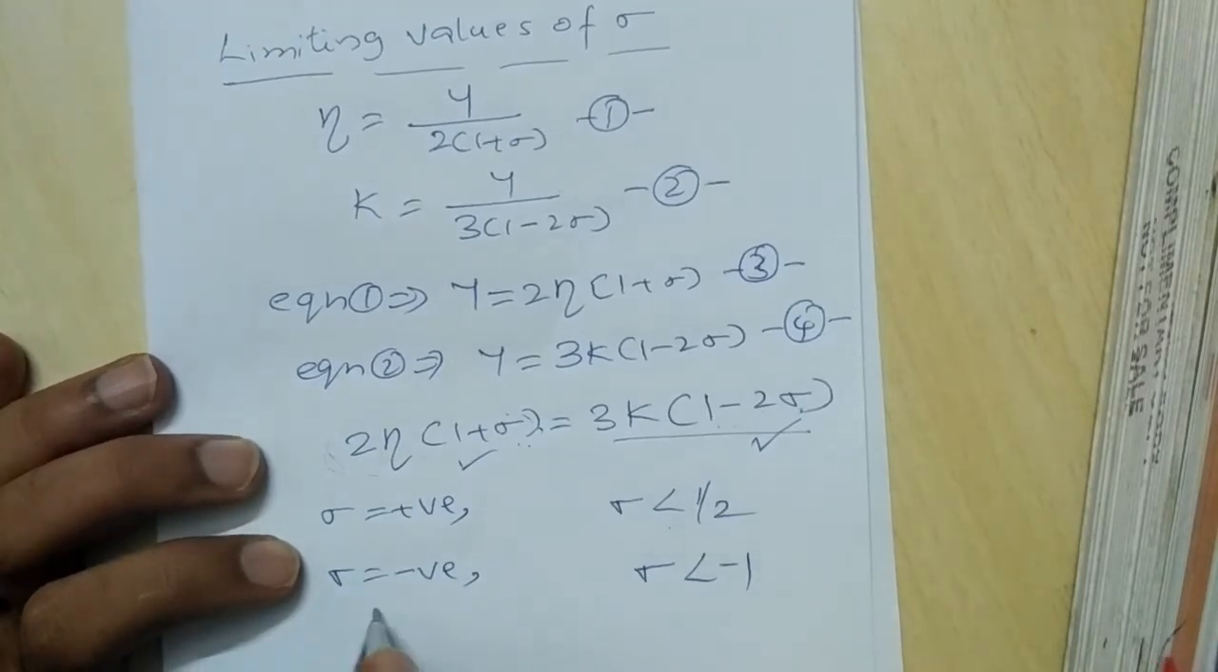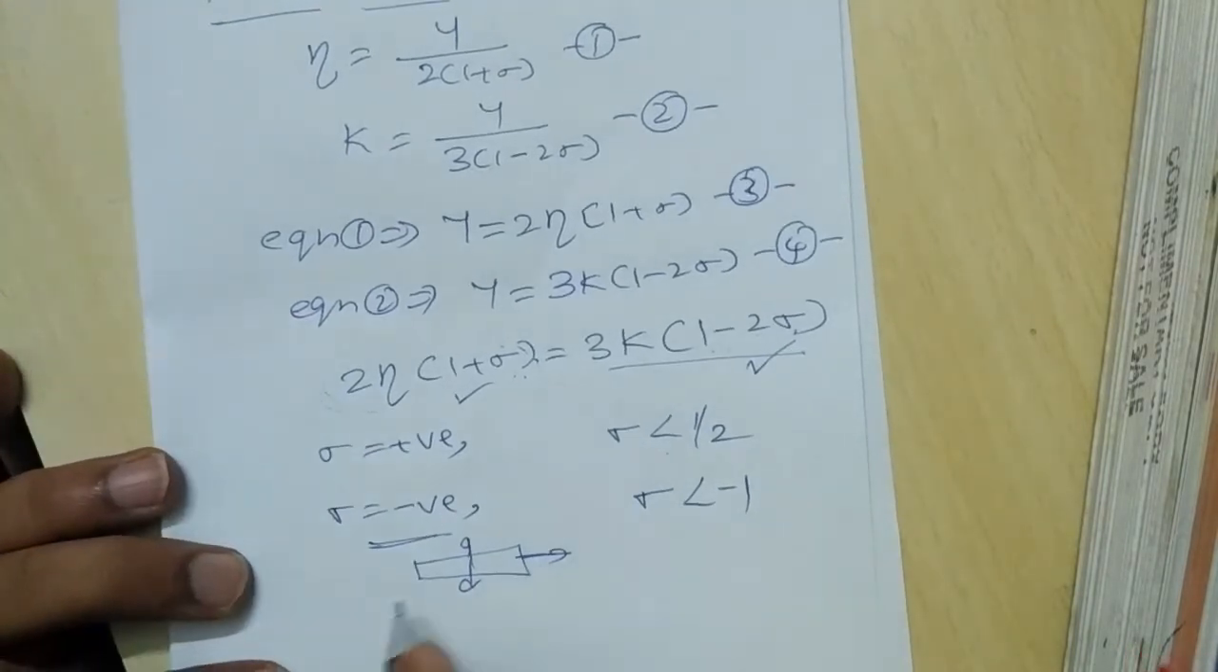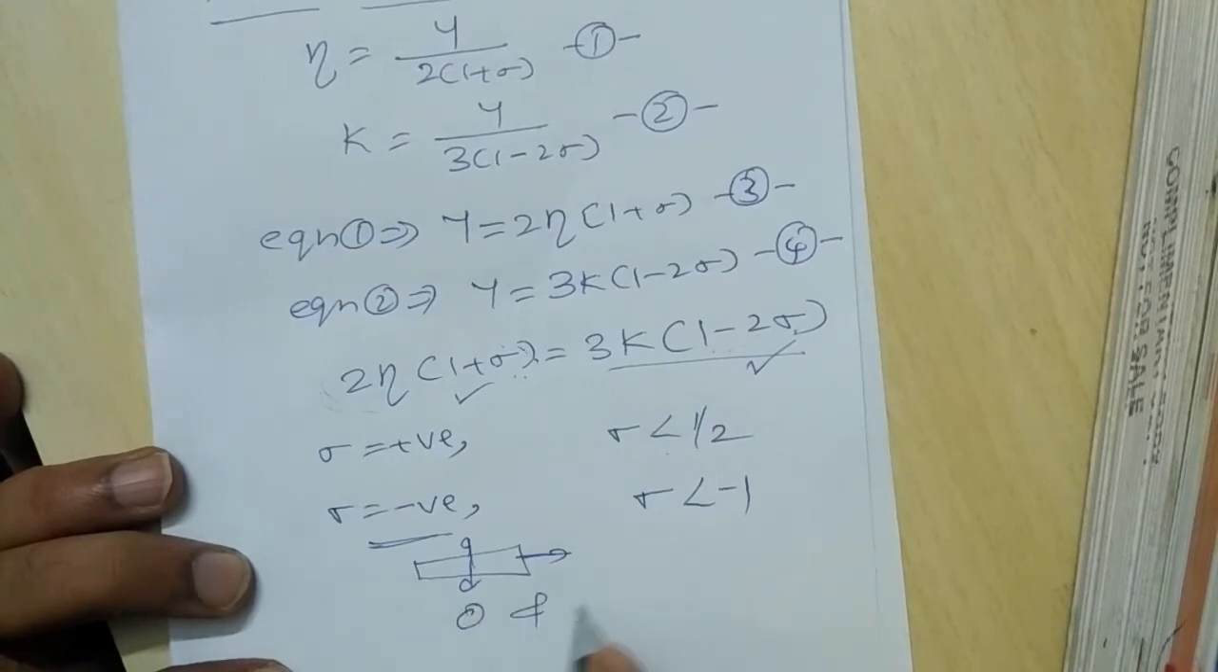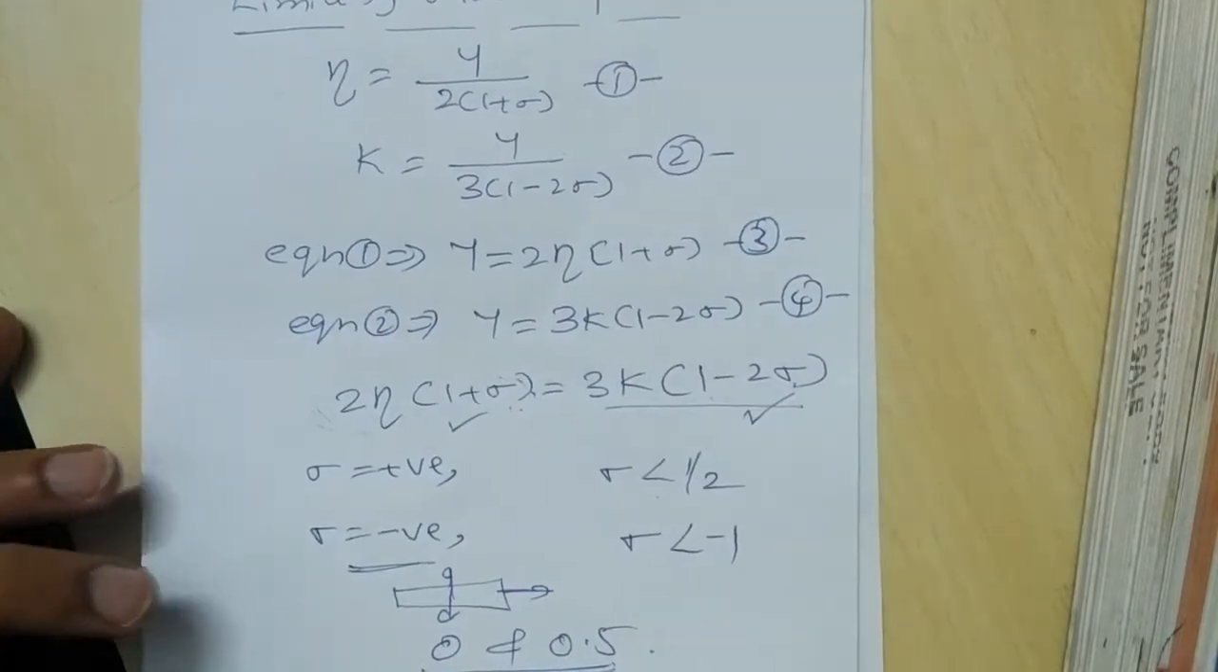But a negative value of sigma would indicate that an extension takes place in the object followed by a lateral expansion. Extension and lateral expansion both together are not possible, so practically that is not possible. That is why the limiting values of sigma lie between 0 and 0.5, or half. So this is the limiting values of sigma, 0 and 0.5.